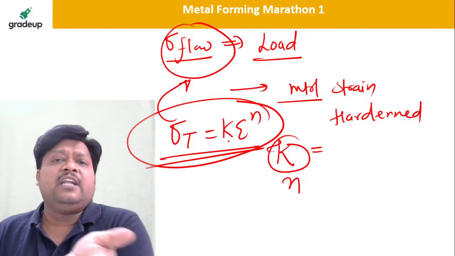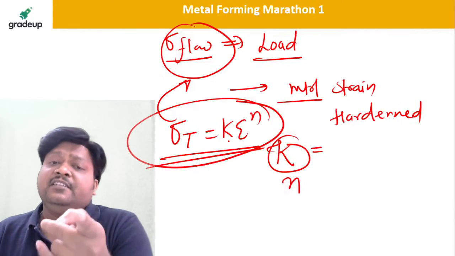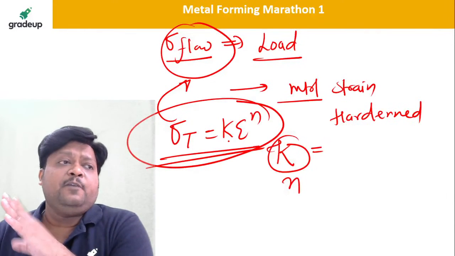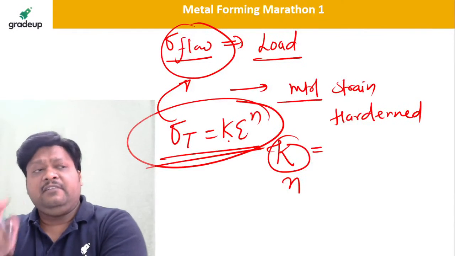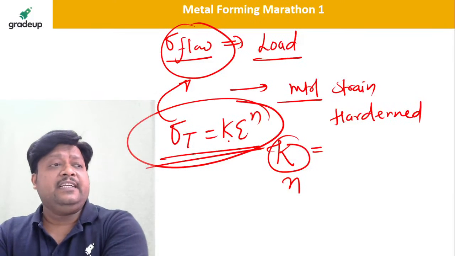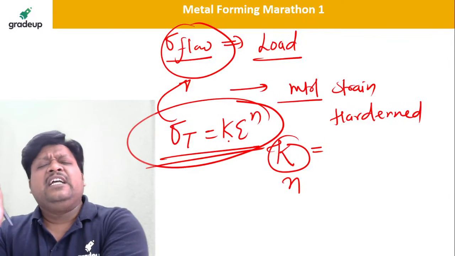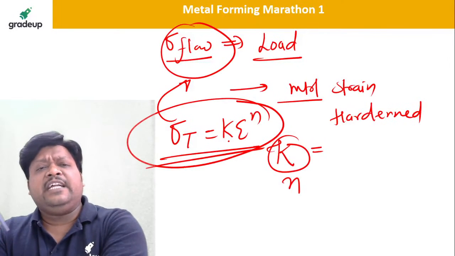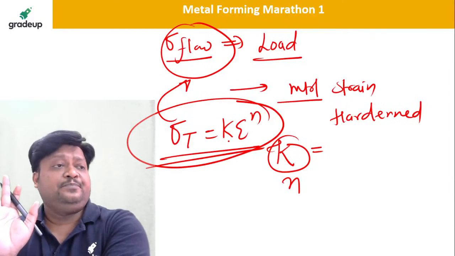So it may be load calculation, force calculation, or the power calculation. You need to take this flow stress. You just calculate it first and then use it in the formula, right? I will take an example based on this flow stress. Generally they simply say the flow stress of the material. Out of 100 questions, in 95 questions in the forming processes, they will directly give you the value of the flow stress.